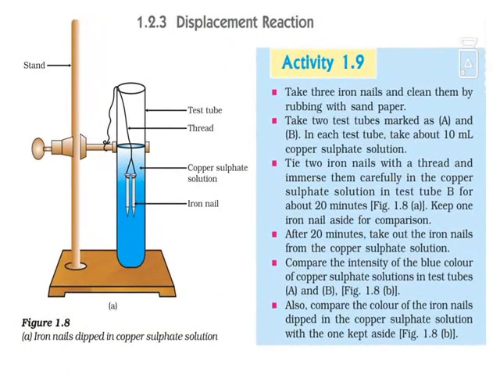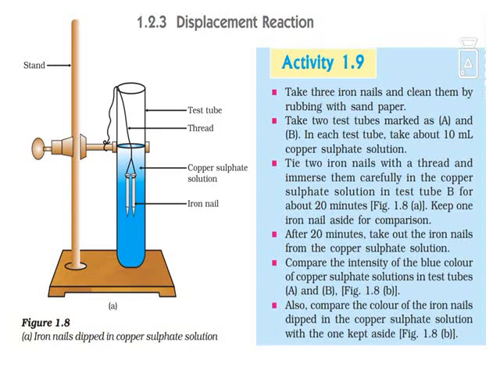Children, you will see an activity in this which describes an important displacement reaction. So the activity says like this: take 3 iron nails and clean them by rubbing with sandpaper. Why we are rubbing it with sandpaper is that it may have pieces of rust on it. Therefore, we are cleaning it with the help of sandpaper.